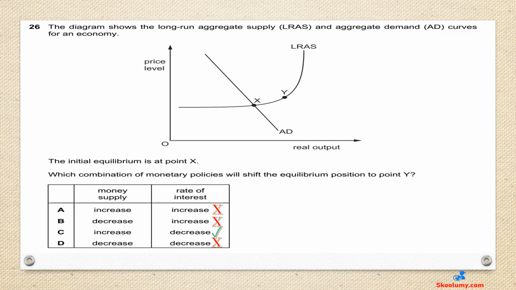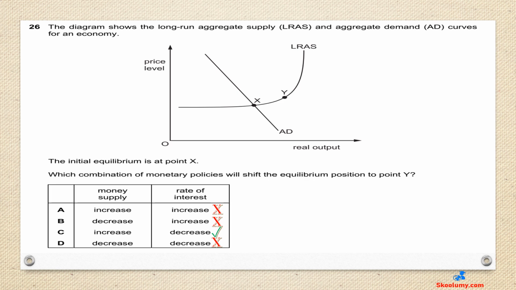Question 26. The diagram shows the long-run aggregate supply, LRAS, and aggregate demand, AD curves for an economy. The initial equilibrium is at point X. Which combination of monetary policies will shift the equilibrium position to point Y? C is the answer. An increase in money supply and a decrease in interest rate will shift the aggregate demand from X to point Y.